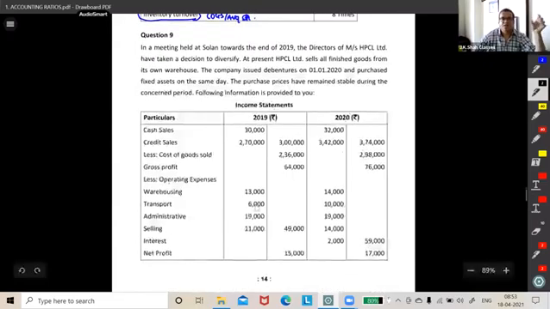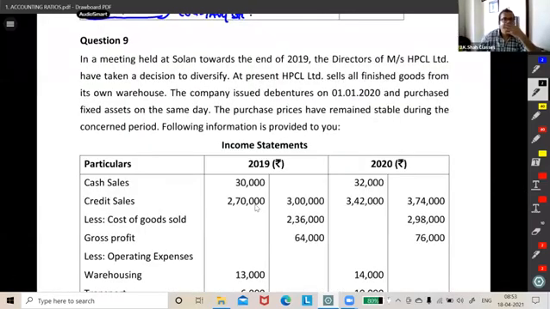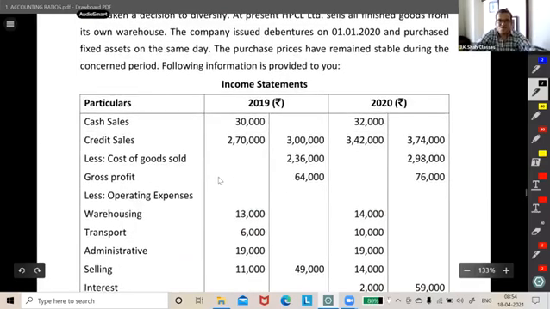In a meeting held at Solan towards the end of 2000, what is Solan? Find out tonight. Is it Nolan's brother Solan? No. It's a place in Himachal Pradesh. Anyway, that hardly matters to us.